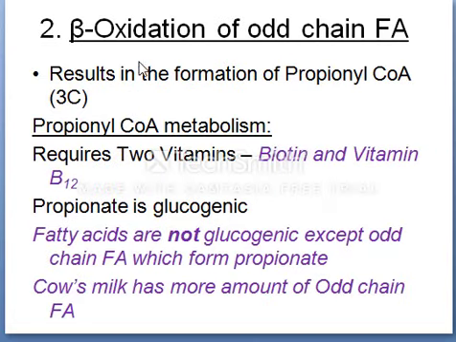And another type of oxidation is beta oxidation of odd chain fatty acids, which results in the formation of propionyl CoA. The odd chain fatty acids are oxidized exactly in the same manner as even chain fatty acids. However, after successive removal of 2 carbon units, at the end one 3 carbon unit, a propionyl CoA, is produced. This propionyl CoA metabolism requires 2 vitamins, and propionate is glucogenic.